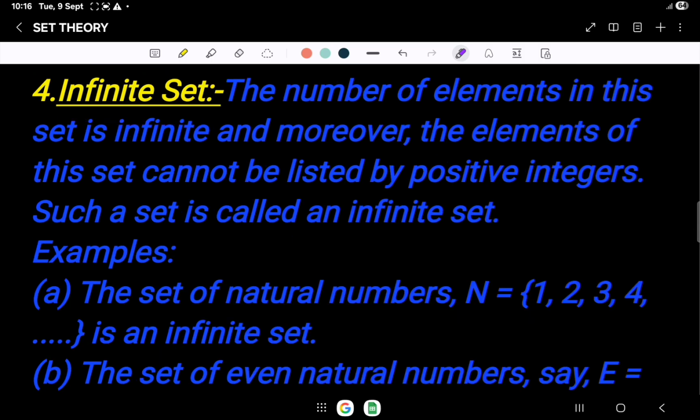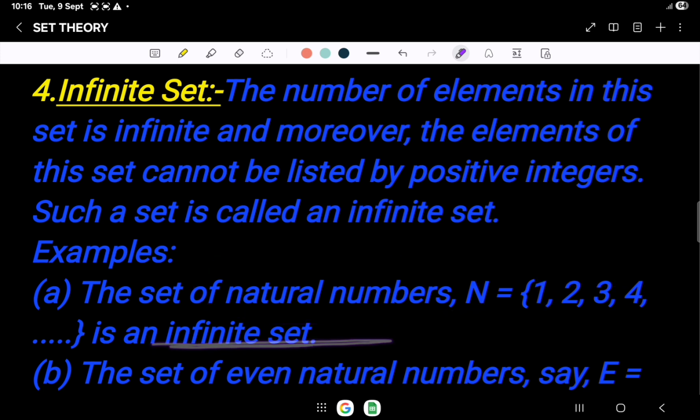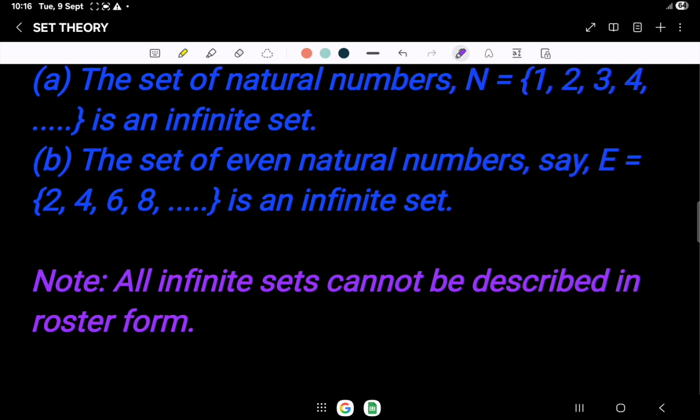Infinite set. The number of elements in this set is infinite, and moreover the elements of this set cannot be listed by positive integers. Such a set is called an infinite set. Examples: the set of natural numbers 1, 2, 3, 4 means the set of complete natural numbers which starts from 1 and moves up to infinity. It is an infinite set. The ending point is not definite. The set of even natural numbers is also infinite because it is moving on up to infinity.